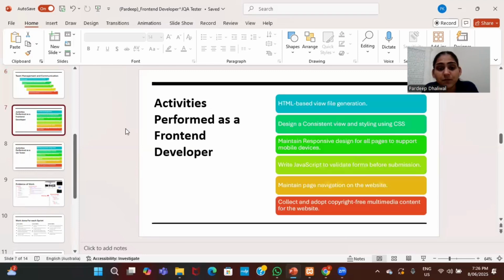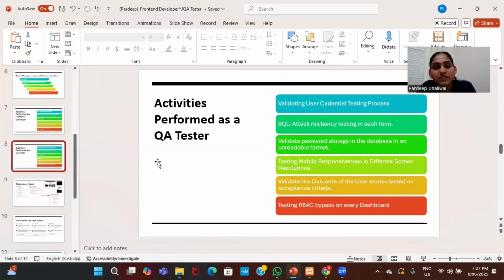Activities performed as front-end developer: HTML-based view file generation, with design consisting of views and styling using CSS. Maintaining responsive design for all pages to support mobile devices. Writing JavaScript to validate forms before submission. Maintaining the page navigation on the website. Collecting and adopting copyright-free multimedia content for the website.